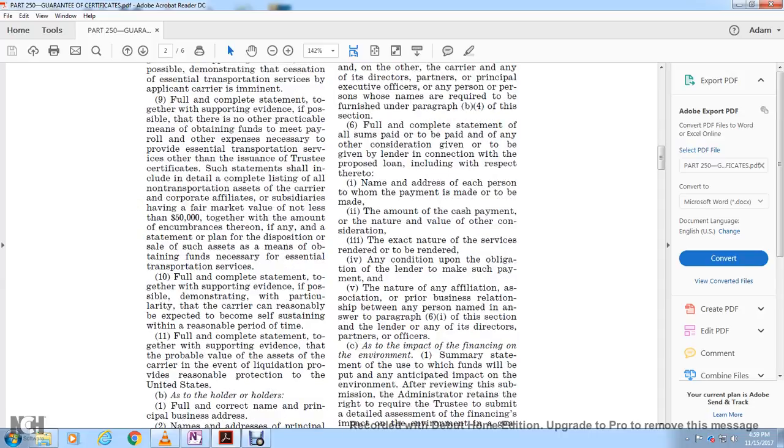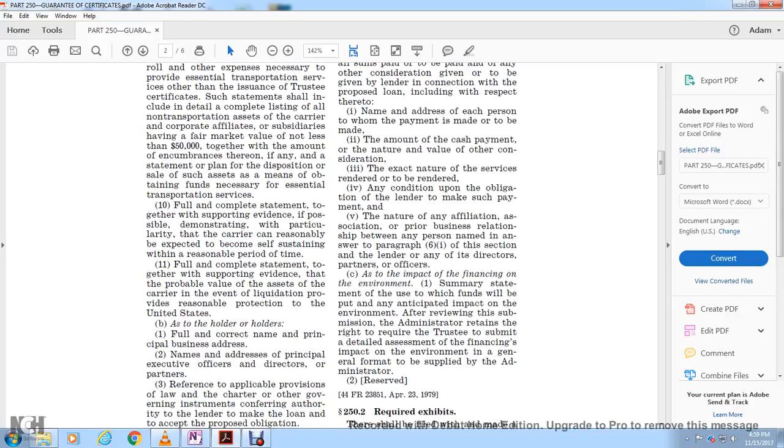7, a full and complete statement, together with the supporting evidence if possible, demonstrating with particularity that the carrier can reasonably be expected to become self-sustaining within a reasonable period of time. 11, a full and complete statement, together with supporting evidence, of whether the probable value of the assets of the carrier in liquidation provides reasonable protection for the United States as the holder or holders.